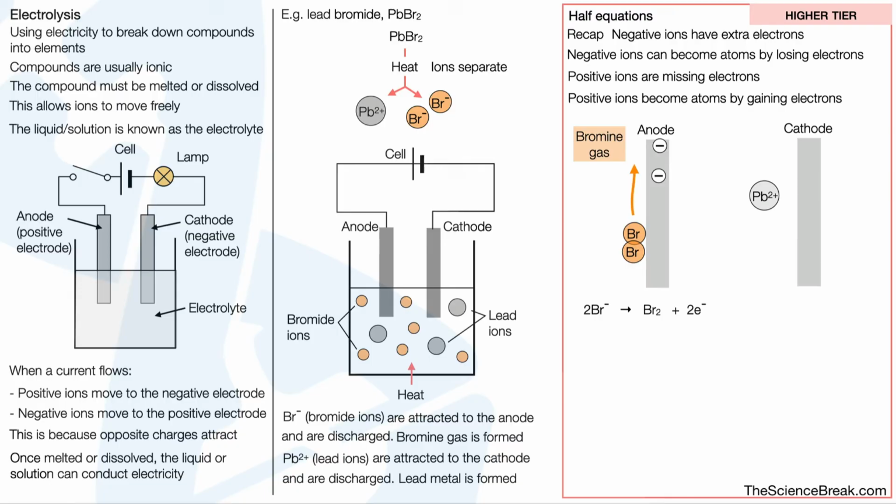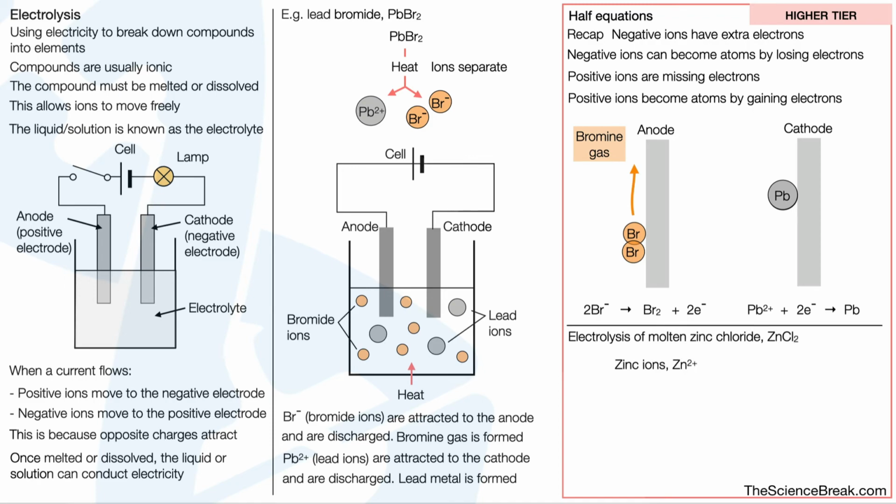For our cathode, we have our lead ions. These are attracted to the cathode, and these combine with the electrons to form lead atoms. We can summarize that with the half equation like this. Lead ions, which have a charge of 2+, will gain 2 electrons to become lead atoms.